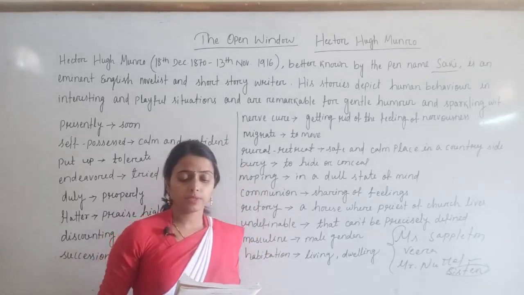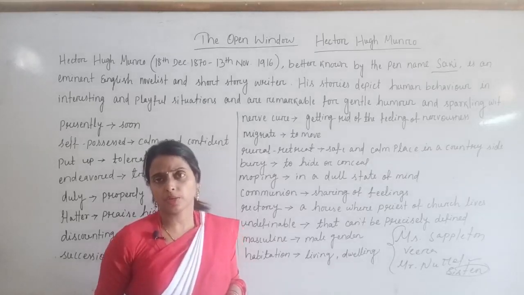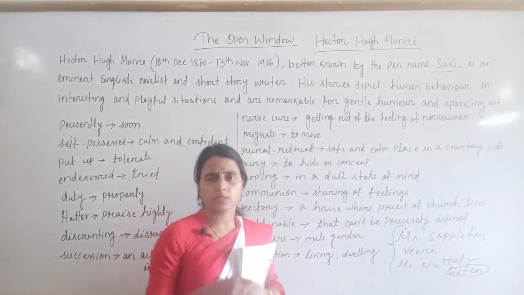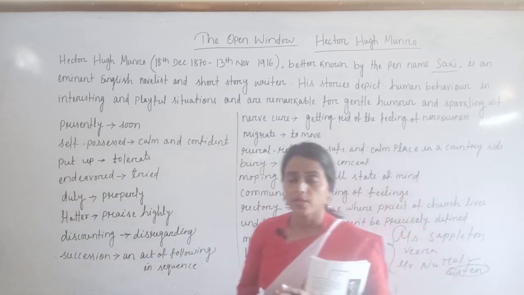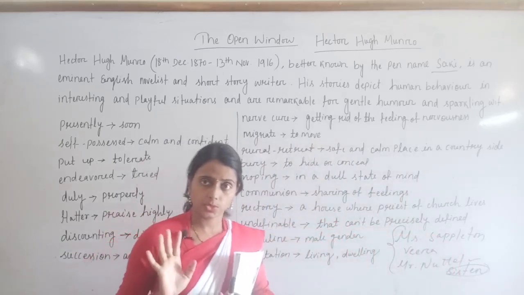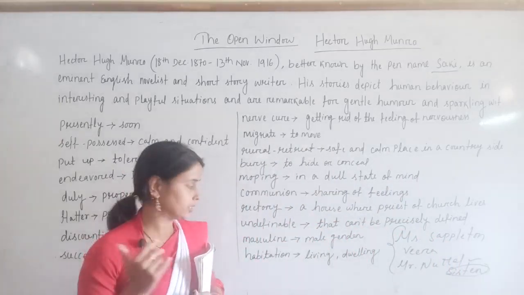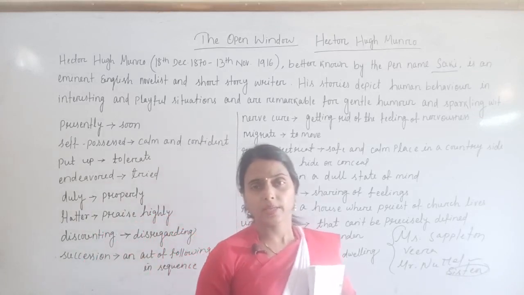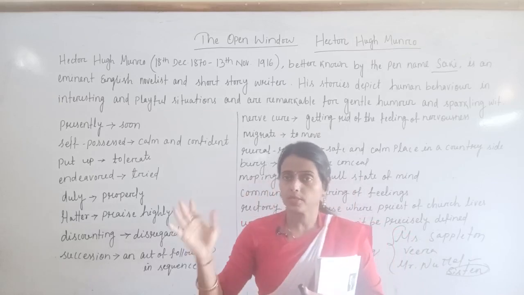An undefinable something about the room seemed to suggest masculine habitation. Undefinable means something which can't be defined. He was unable to define it, unable to find out, but it symbolized that definitely there were some male people living in that house. Understood? And habitation means what? Living or dwelling place. And here Mr. Nuttel was concluding that he feels that definitely some males are also living in this house.